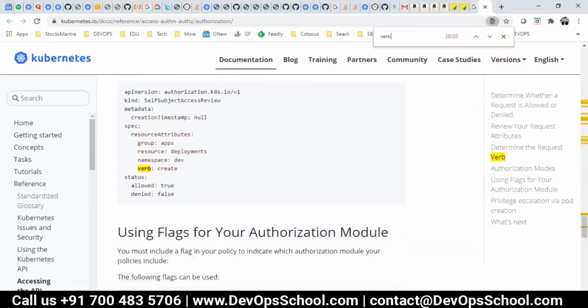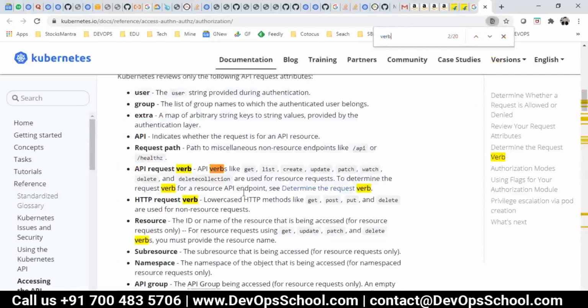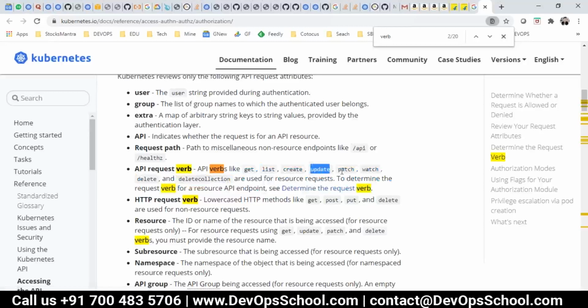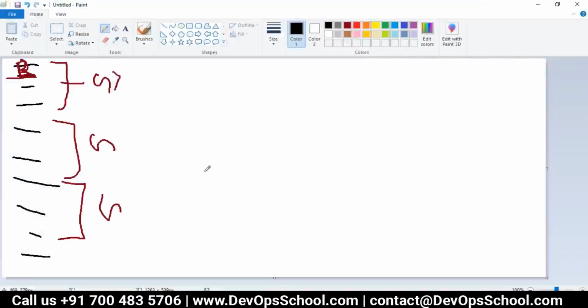Look at this here. These are the verbs we have: get, list, create, update, patch, watch, delete, deletecollection. In a simple way, CRUD operations: read, write, delete, update. So these are the verbs we have. In short, CRUD operations. We call it a verb.